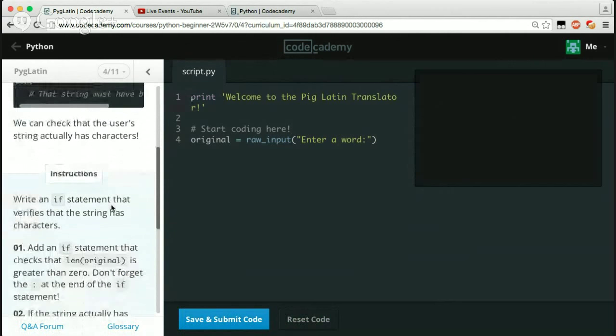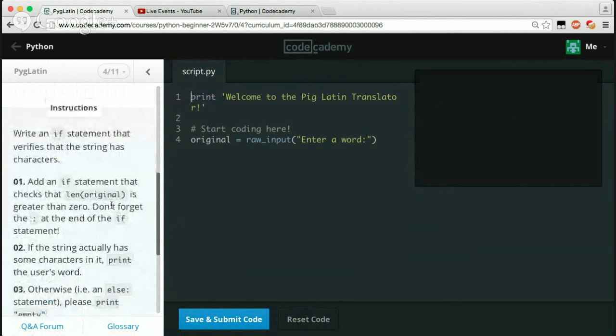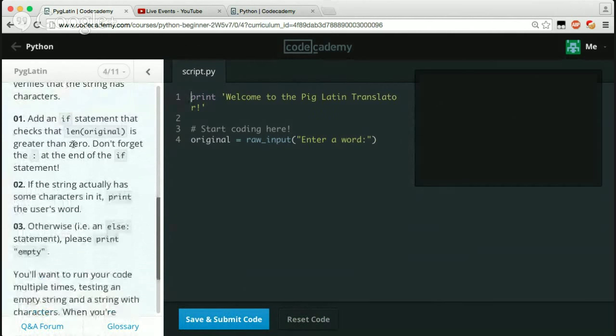Check that the user string actually has characters. Write an if statement that verifies the string has characters. Add an if statement that checks that len(original) is greater than 0. Okay, so pretty much we're just going to copy this right here. And then we're going to say this, and don't forget the if, and then bam. If this actually has some characters, print the user's words. So just say print, and I'm just going to delete that because I don't feel like typing original. So we're going to print the original.